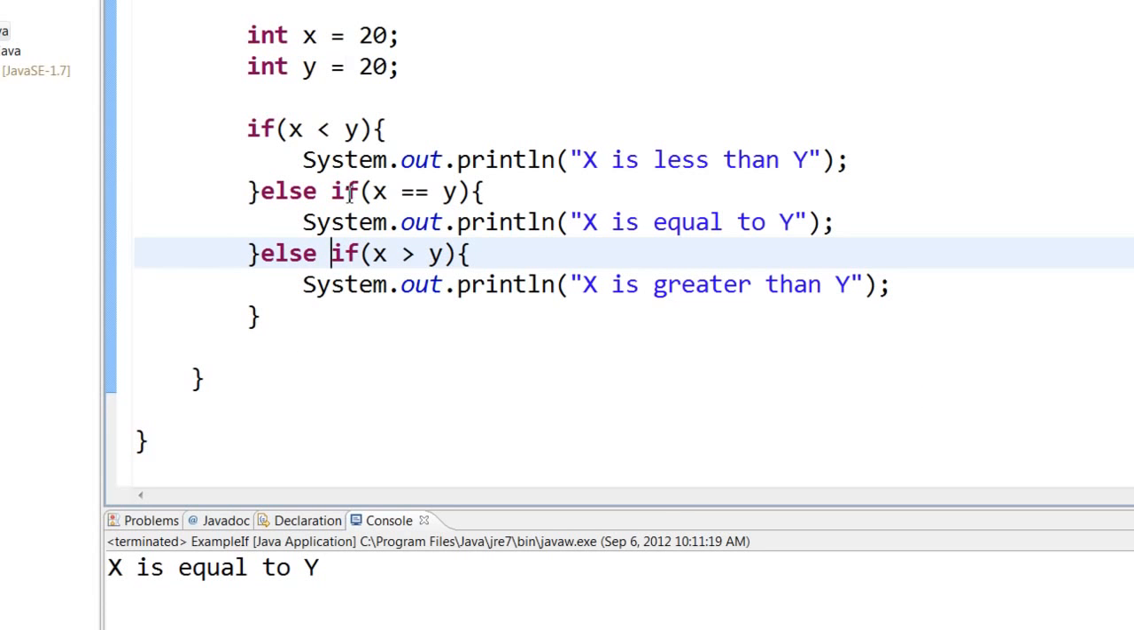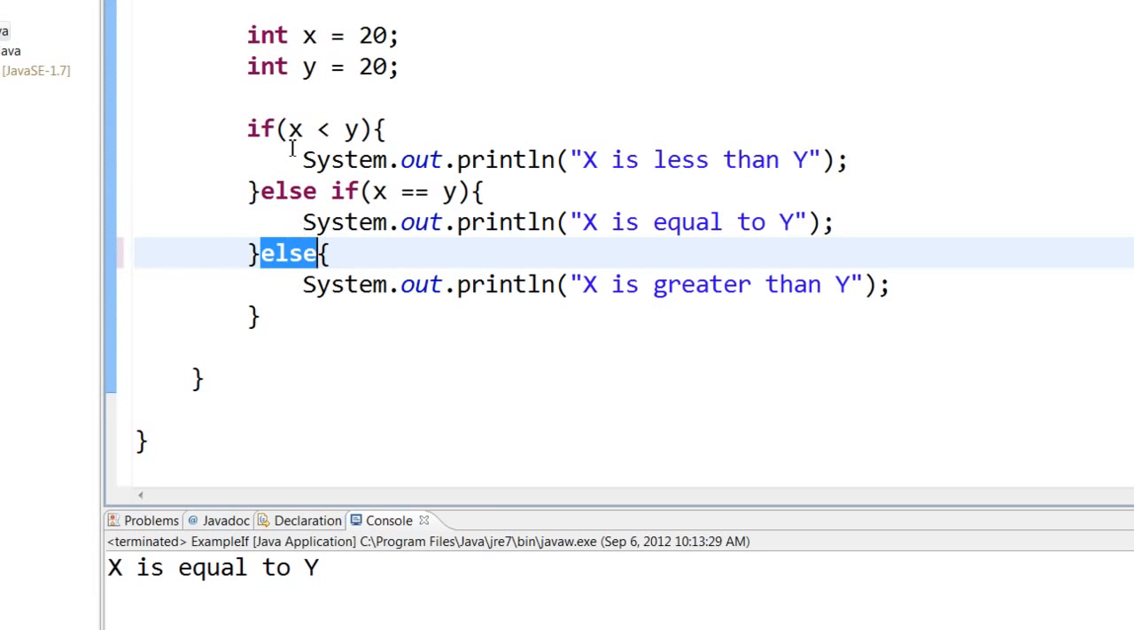So let us save and run this. You can see that you get the same answer, but the compiler did not check this particular condition. And for the last condition, you really don't have to use this if statement. You can simply say else System.out.println x must be greater than y.